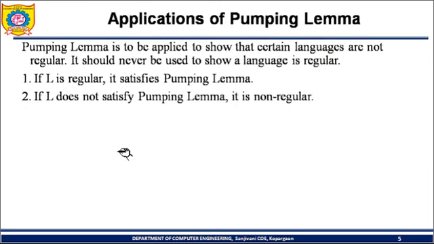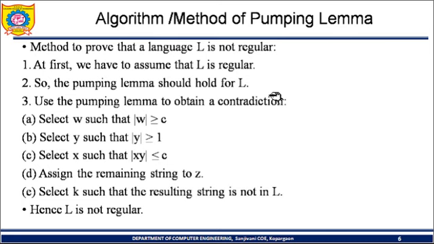But if L does not satisfy the pumping lemma's three conditions, then we can say that it is a non-regular language. So these are the steps or algorithm to check that the given language is not regular. At first we have to assume L is regular. So here we are going to apply the contradiction method. Initially we assume that, even if the given language is not regular, it is regular.